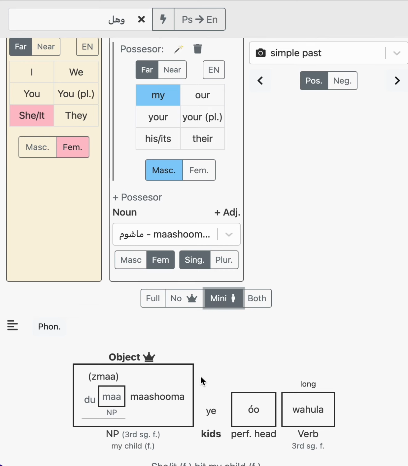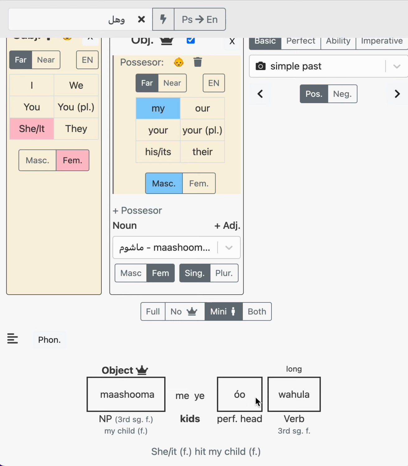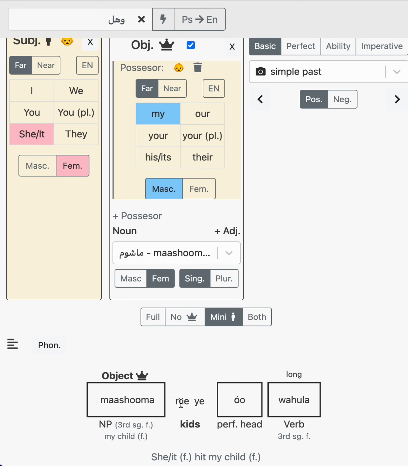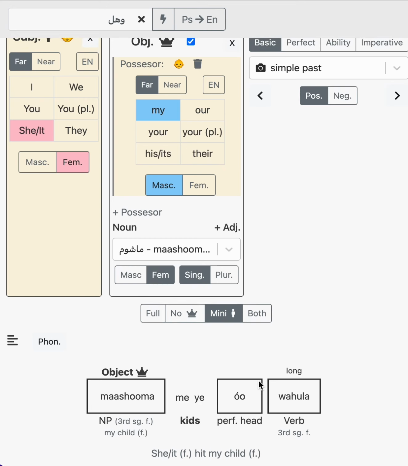But now let's also shrink the possessor here. So let's say mashuma meyeuahala. She hit my child. Notice these kids in the kids section, the mini pronouns are going to line up. First, second, and third person. So first we have me, and then we have ye. Mashuma meyeuahala. She hit my child.